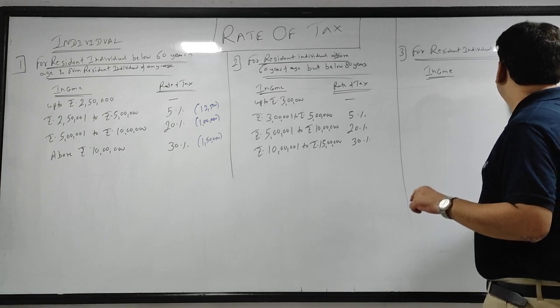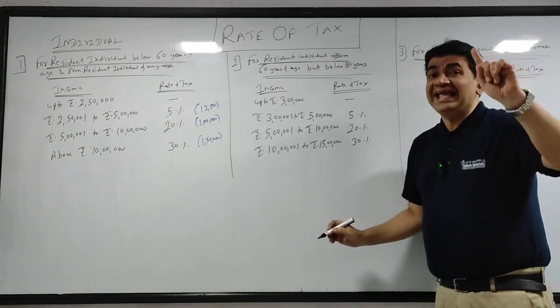will further increase by another 2 lakhs.